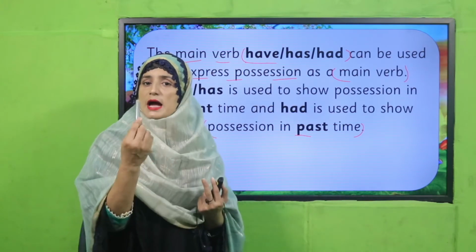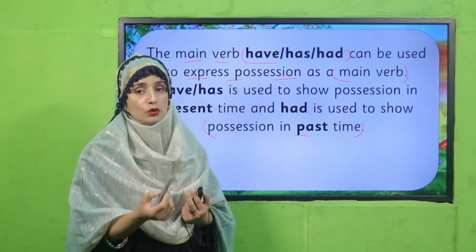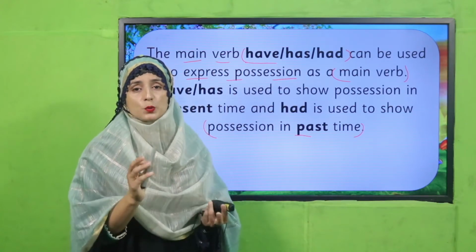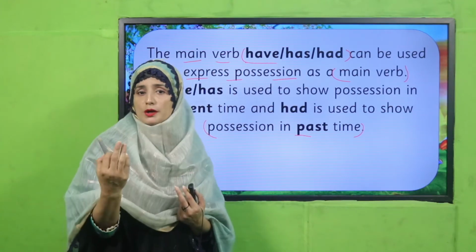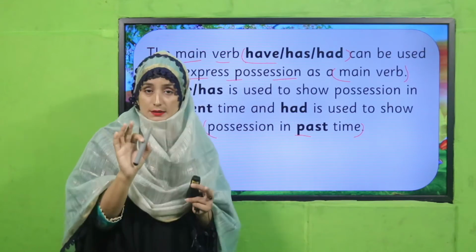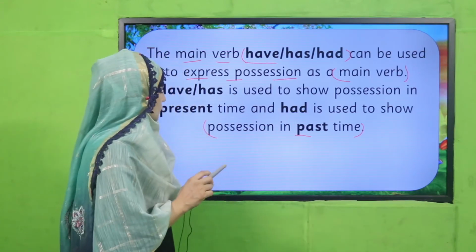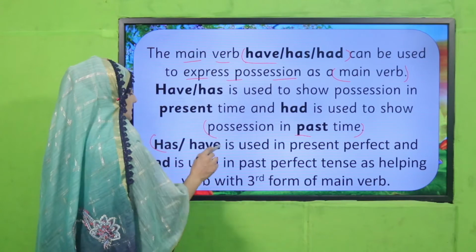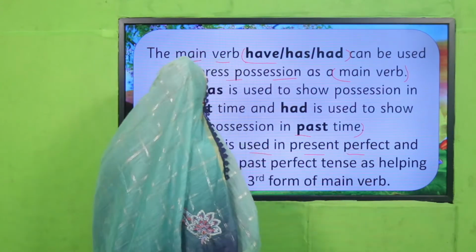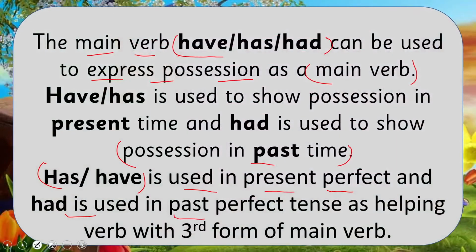Okay, so you have a bag, you have books. Suppose you had money in the morning. Got it? See there. Has and have are used in the present perfect, and had is used in the past perfect tense, as a helping verb with the third form of the main verb.